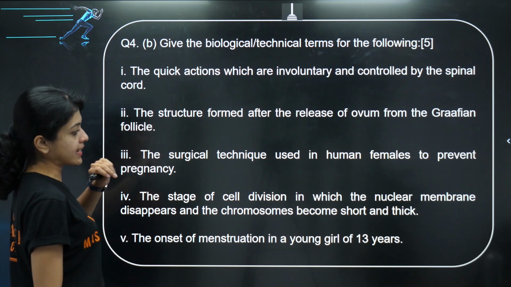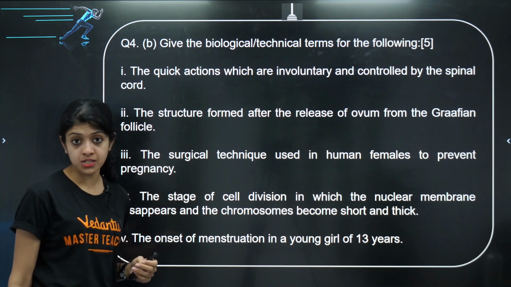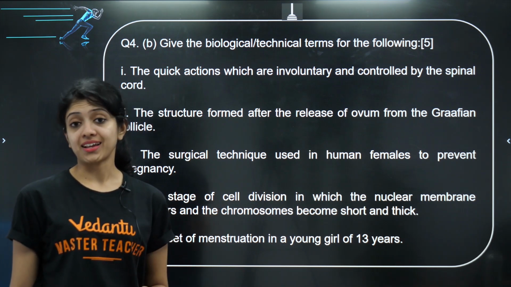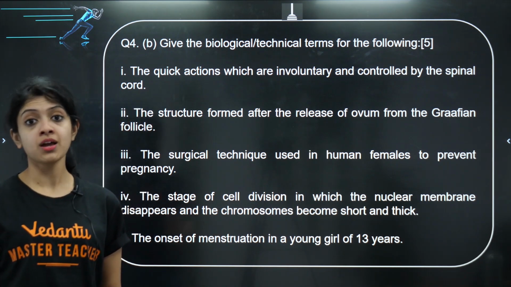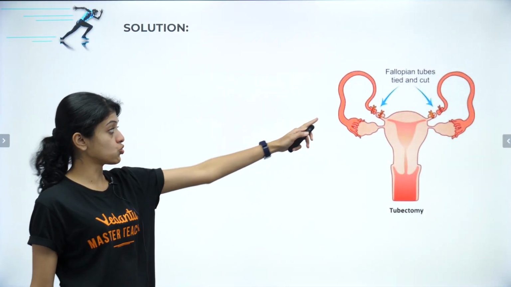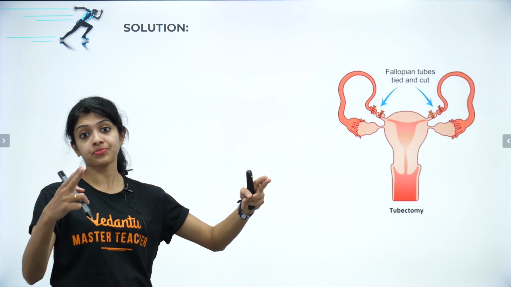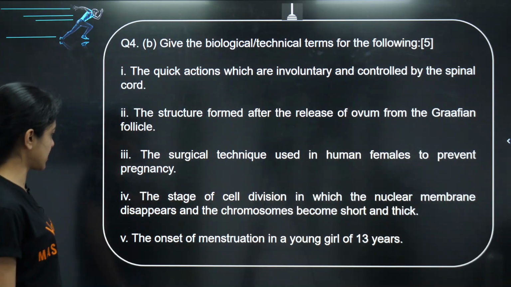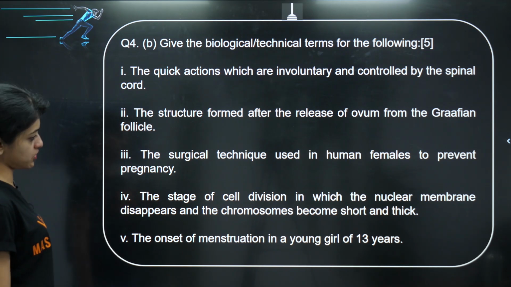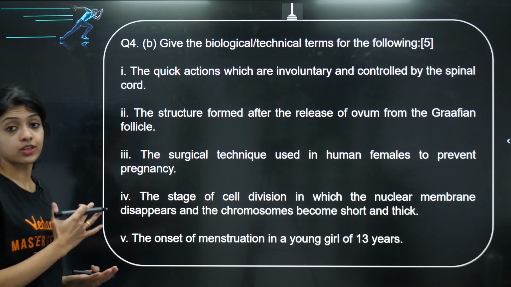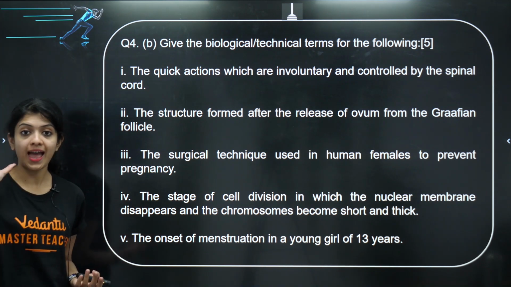The surgical technique used in human females to prevent pregnancy. Yes, a very, very effective way of contraception, which is called tubectomy, wherein the fallopian tubes are cut and tied. Okay, and going ahead to the next one, the stage of cell division in which the nuclear membrane disappears and the chromosomes become short and thick.